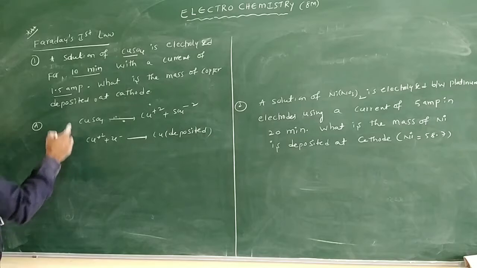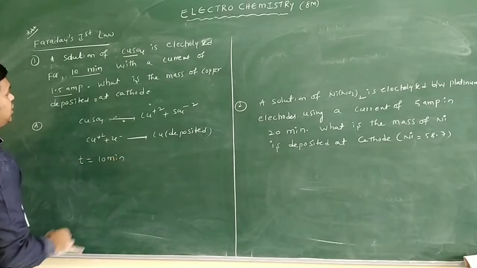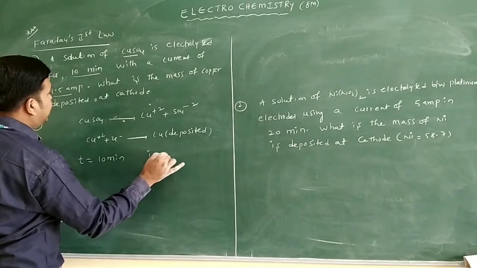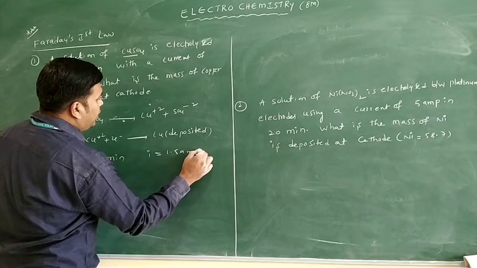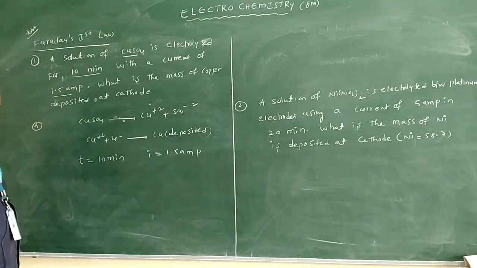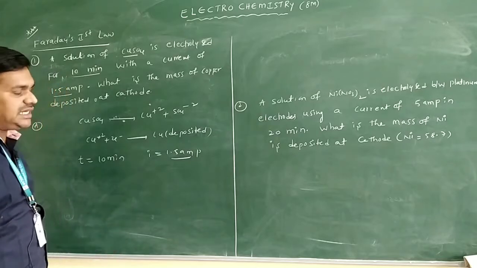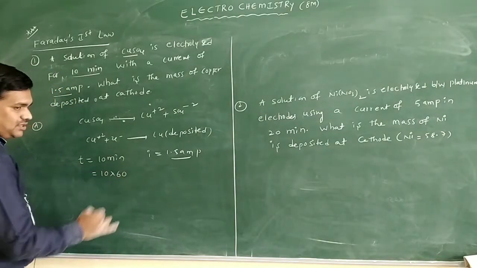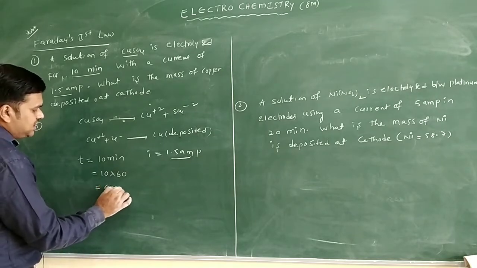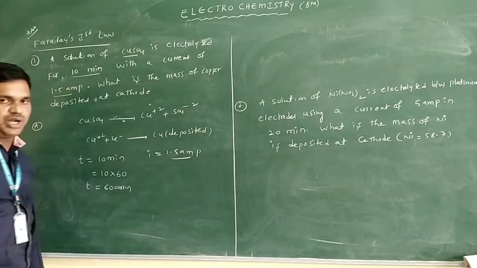What information is given? The time is given: 10 minutes. And the current I is 1.5 ampere. Clear? I already told you the unit of current is ampere, but here the time is given in minutes, so we convert it into seconds. I multiply 10 by 60, and I get 600 seconds. This is t, and I already have 1.5 ampere.